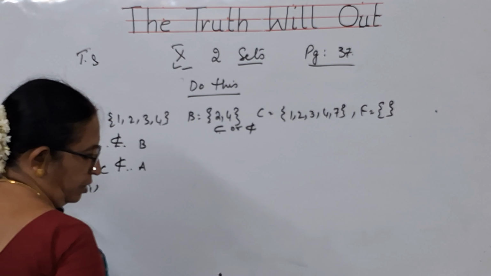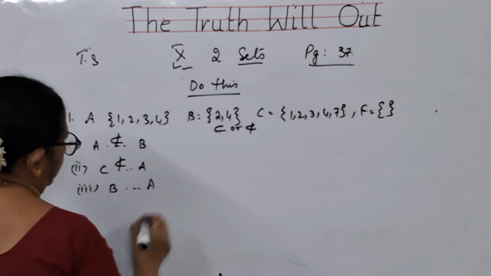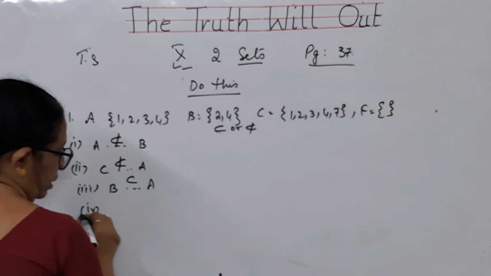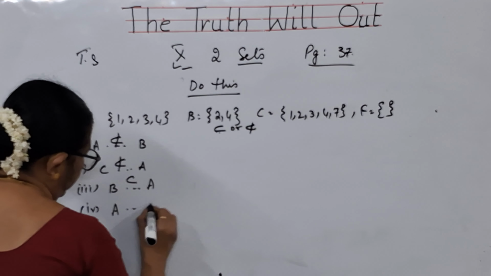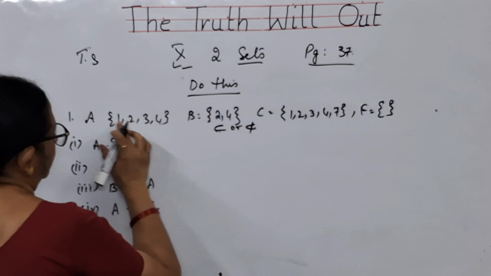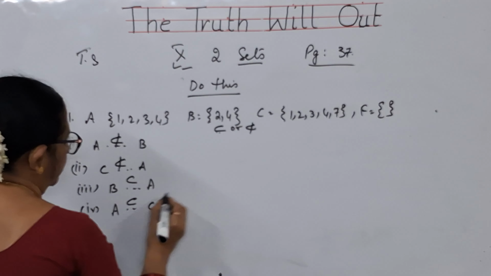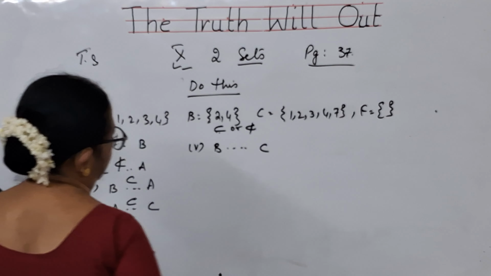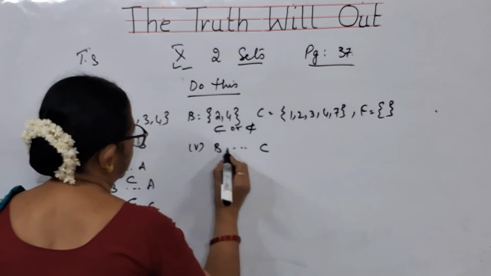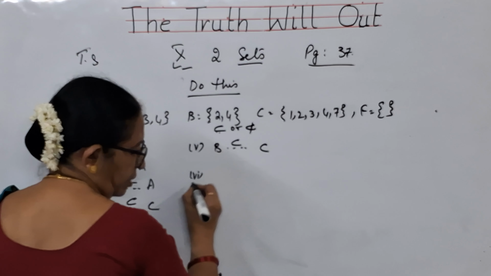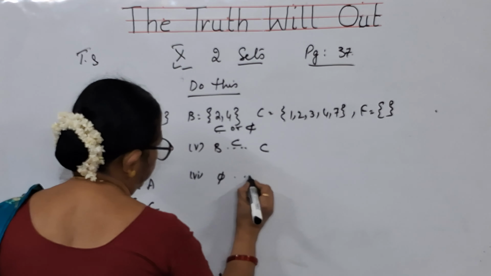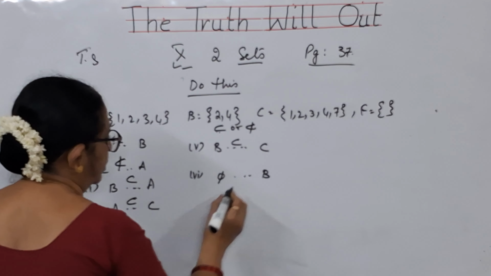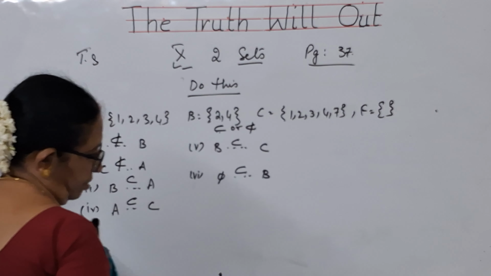Next, third one, B and A. Definitely B elements are there in A. So B is a subset of A. And fourth one, A and C. All the elements of A are there in C. So A is a subset of C. Fifth bit, B and C. All elements of B are there in C. So B is a subset of C. And sixth bit, null set and B. Already we have got an explanation. Null set is a subset of every set. So I will be writing like this.